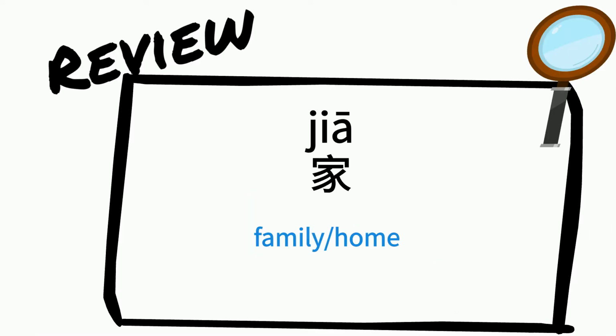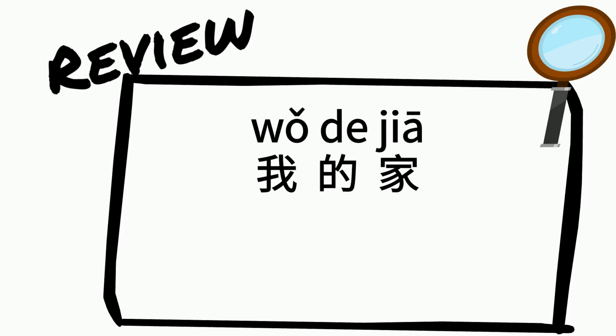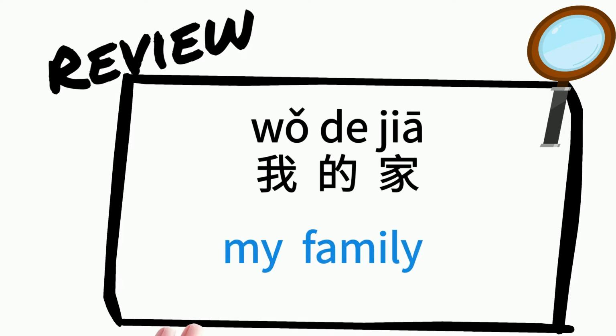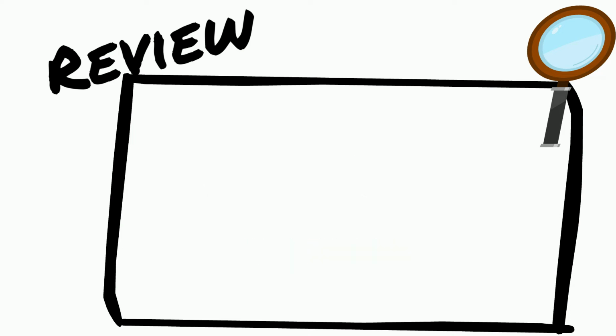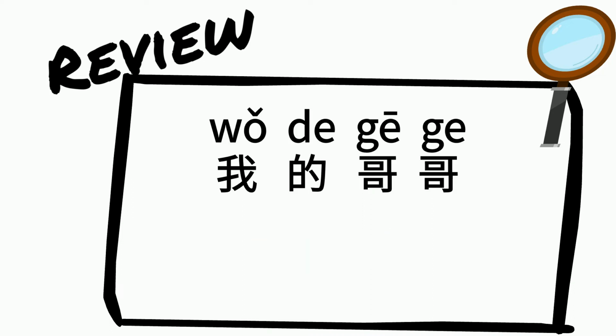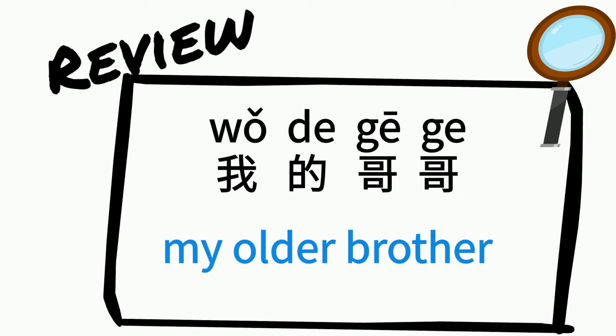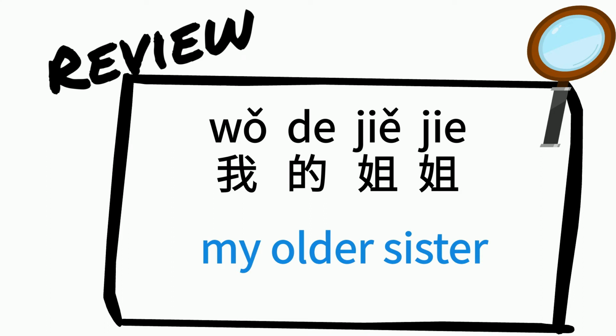家 family or home. 的 possessive particle. 我的家 my family. 我的妈妈 my mom. 我的爸爸 my dad. 我的哥哥 my older brother. 我的姐姐 my older sister.